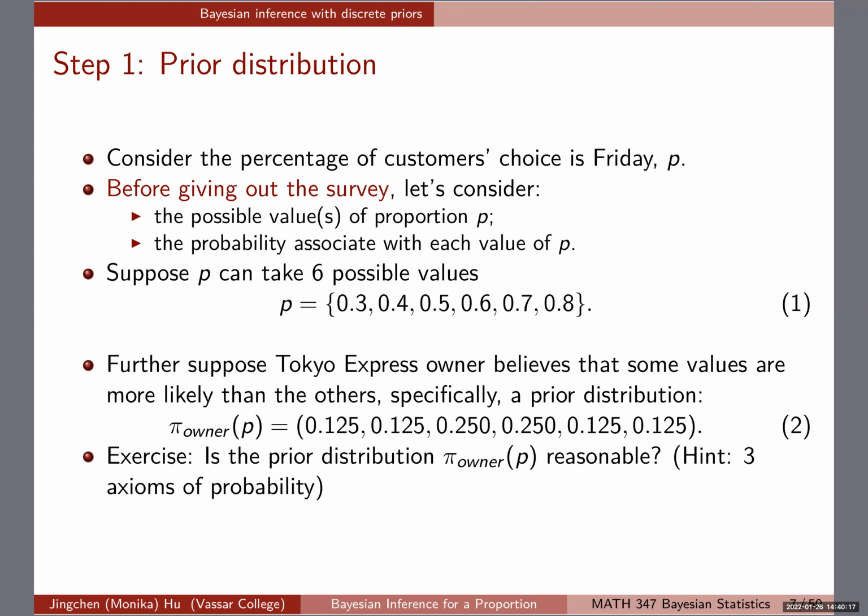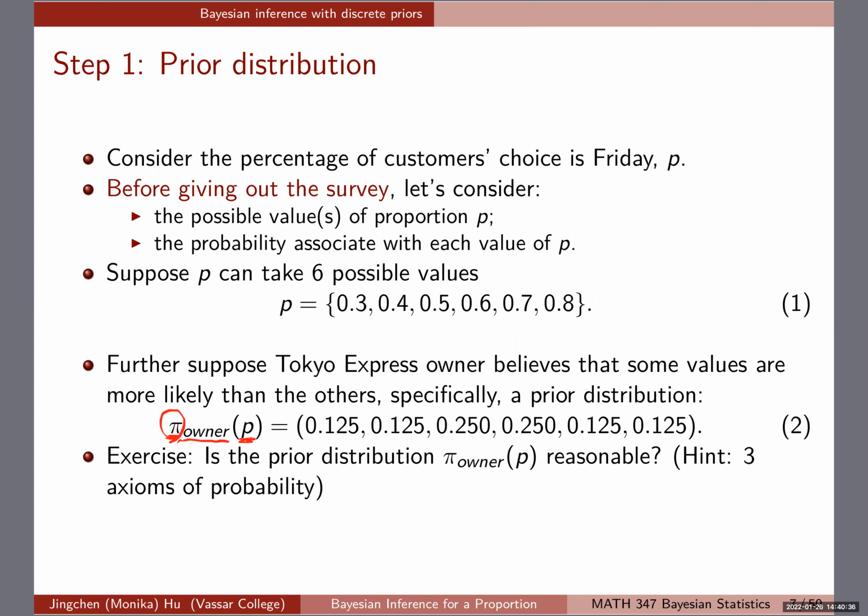So if you remember, we're going to use pi to represent the prior. And then here I just put an owner just to reflect that this is the owner's prior. Pi usually stands for the prior distribution, and then the parameter is P over here.